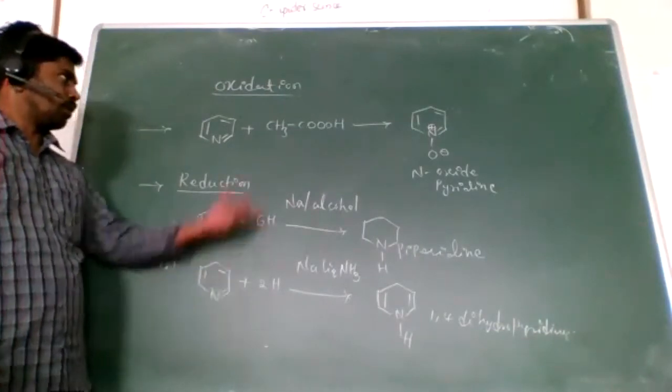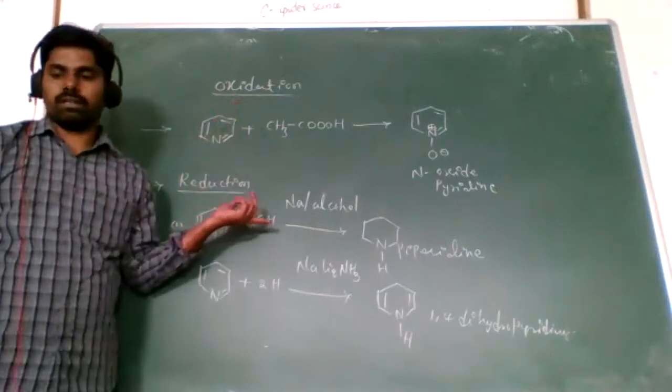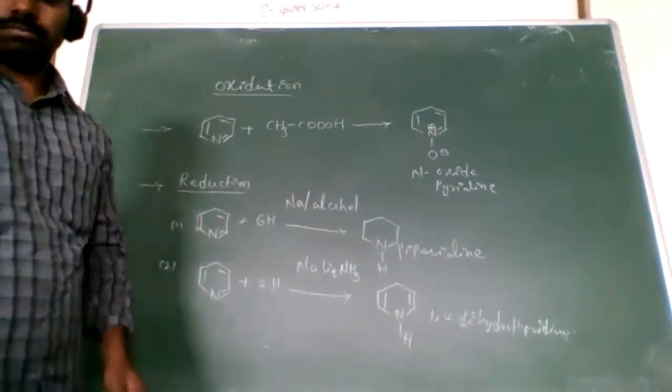So this is the oxidation and reduction of pyridine. Okay, clear?